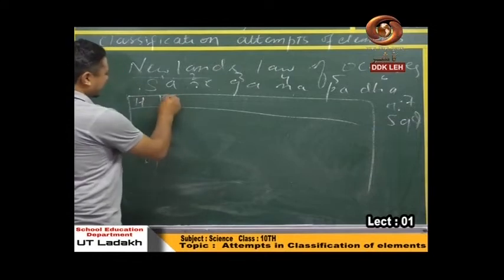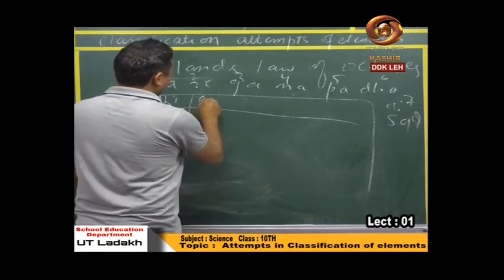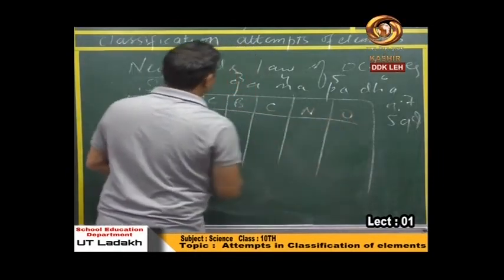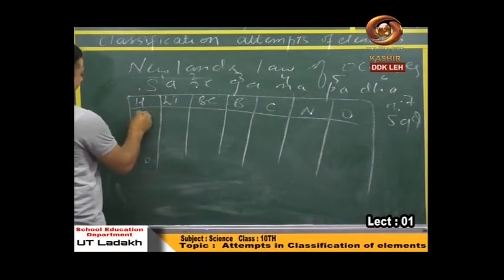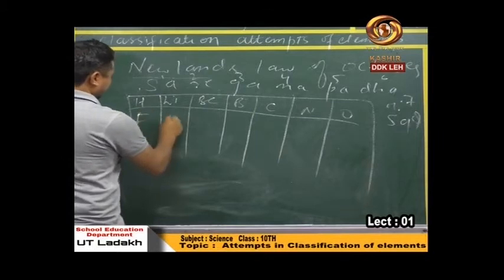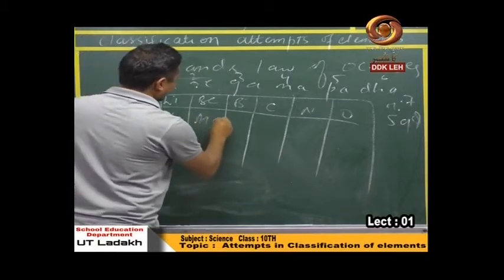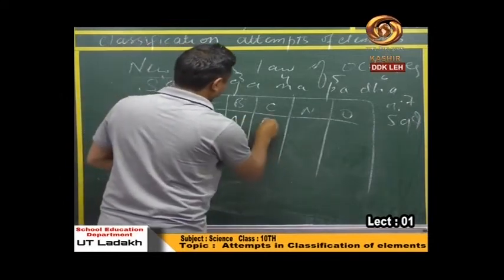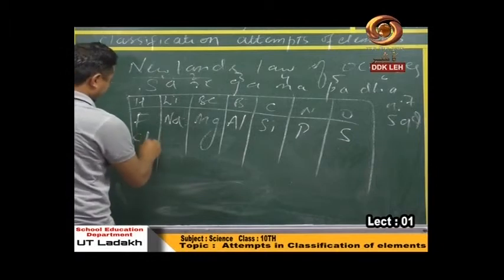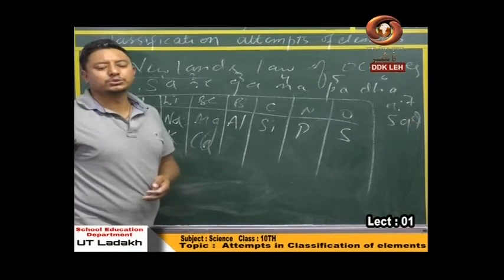We have already seen it here. Hydrogen; helium was not there at that particular time. Lithium, beryllium, boron, carbon, nitrogen, oxygen, and then sodium, magnesium, aluminum. It goes this way.